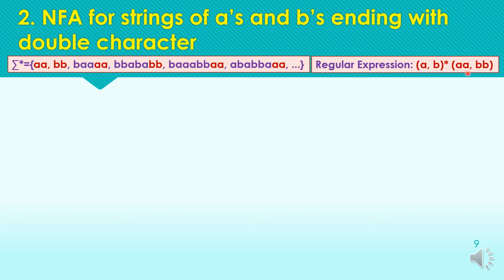So comma is representing or over here, either this or this should be required for the ending pattern.